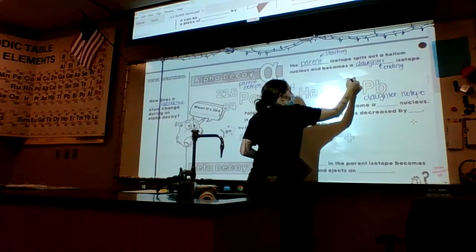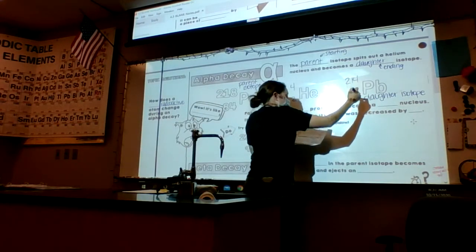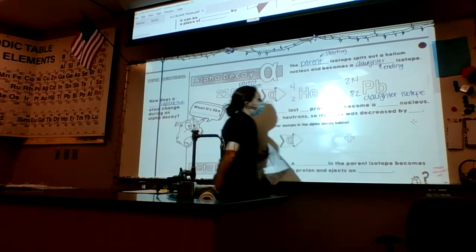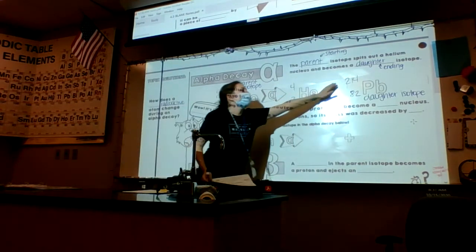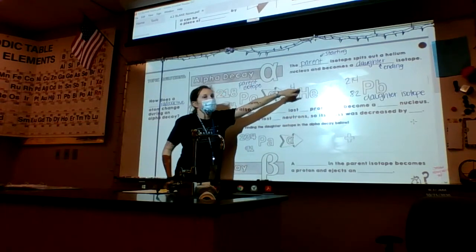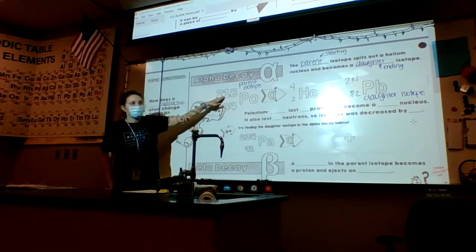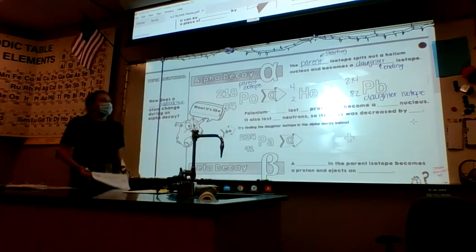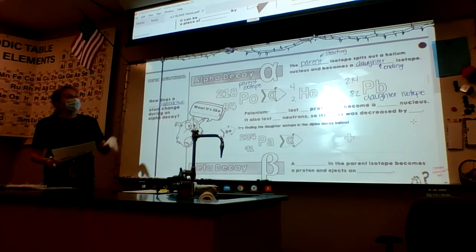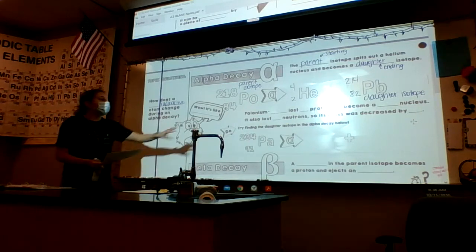You are not going to have to worry about this math, so we're just going to go ahead and fill these in. Okay, but if you look at it, 214 plus 4 equals 218. Okay, 82 plus 2 equals 84. All right, so that's an example of alpha decay. Let's talk about what happened.